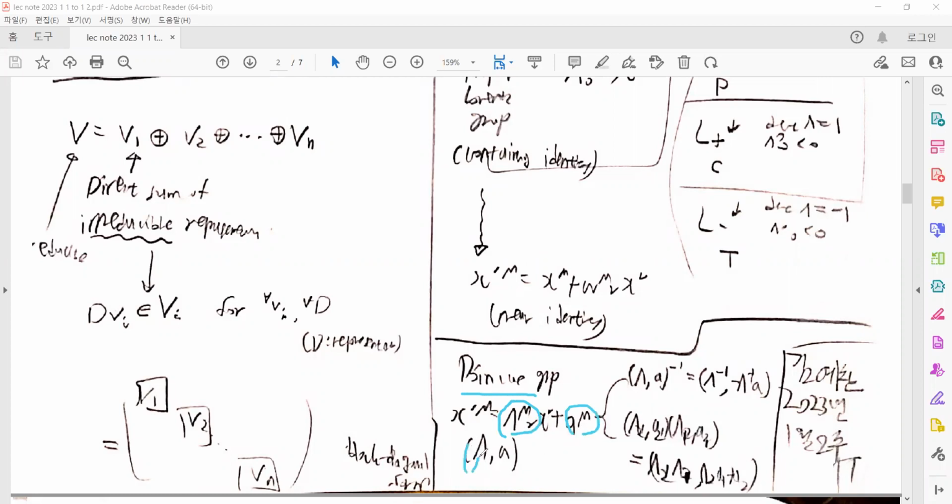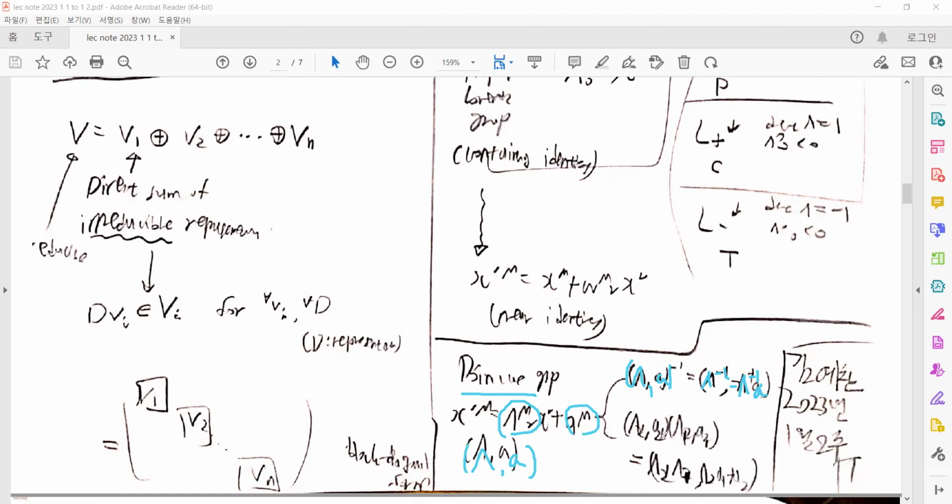It can be parameterized as (Lambda, a), where Lambda represents the Lorentz boost and rotation, and a the space-time translation. It is well defined in terms of the inverse and the operations. For example, the inverse of (Lambda, a) is (Lambda^-1, -Lambda^-1 a).